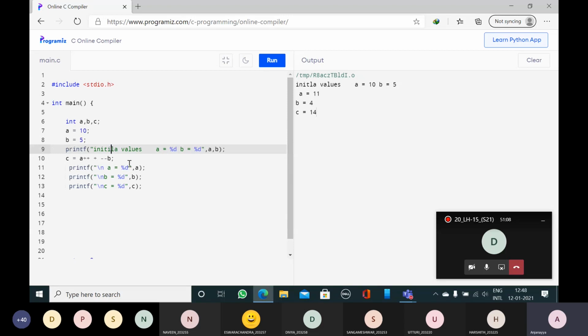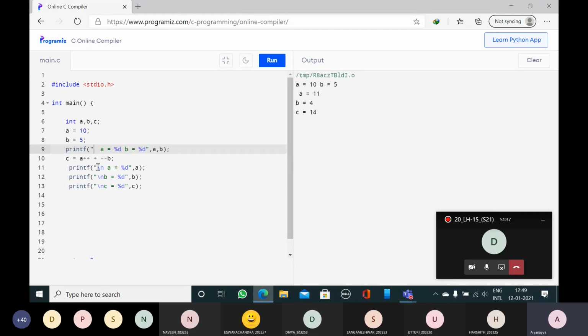So these are the initial values. It is our wish. You can write initial values, or you can write starting values, or no need to write this message also. A is equal to 10, B is equal to 5. These are after values. A is incremented to 11, B is decremented to 4.